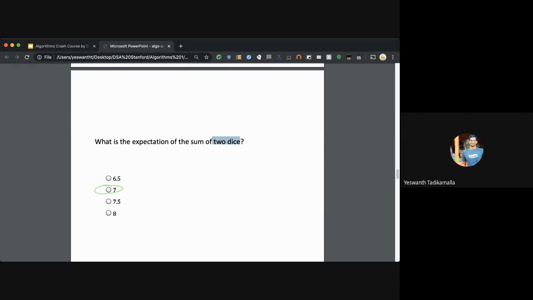The sum of 2 dice can vary from 2 to 12. So what's the average of the sum of 2 dice? The average of 2 and 12 is 7.